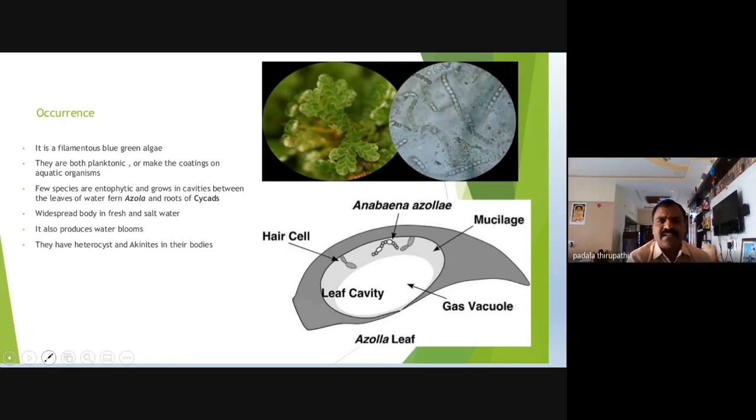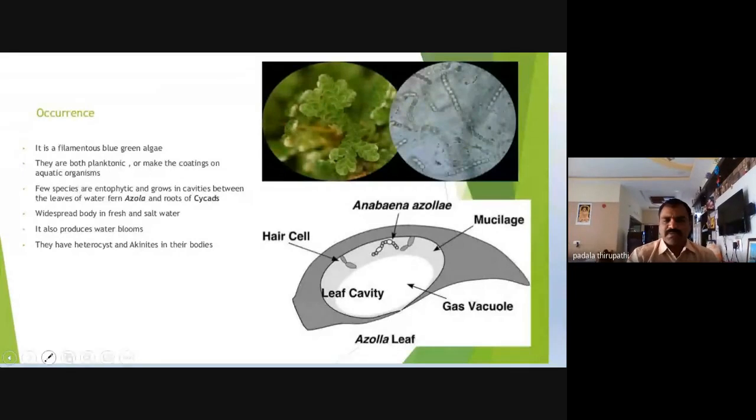This plankton does not contain any motile forms or motile organs, neither in the cells nor in the filament. It is not able to move, but it is moved by waves on the surface of the water. And Anabaena, and some other blue-green algae, are also used as fodder or food for aquatic animals or aquatic organisms.